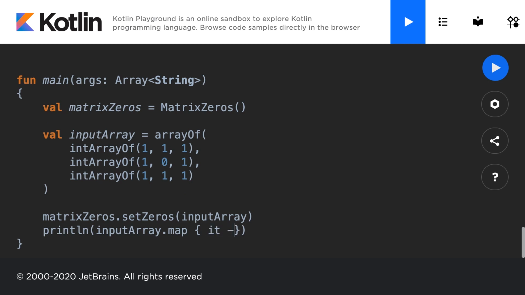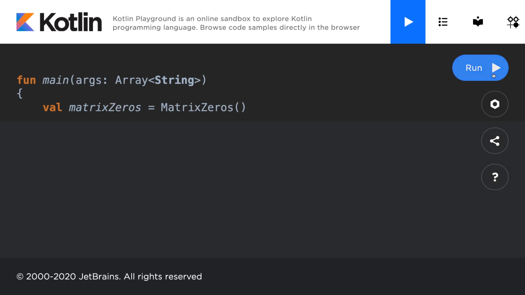We'll make an iterator to iterate through it.toList. So this is going to print out all of the values in our array here after we have manipulated it by setting its zeros, and it's going to print out the result as a map. Very handy and useful for us to test with in this course.